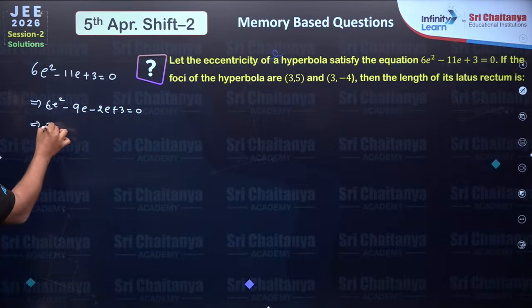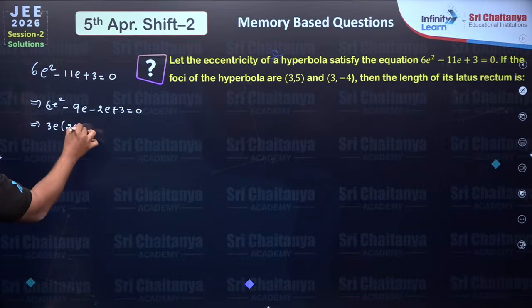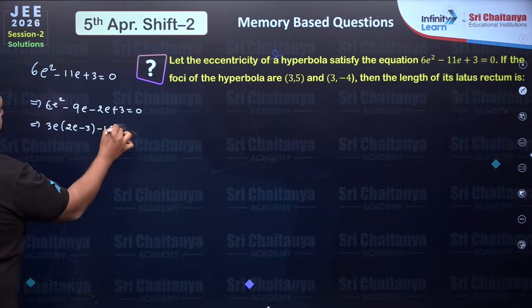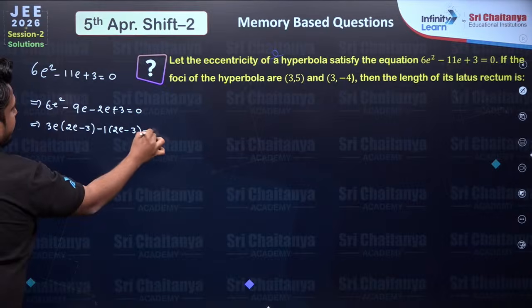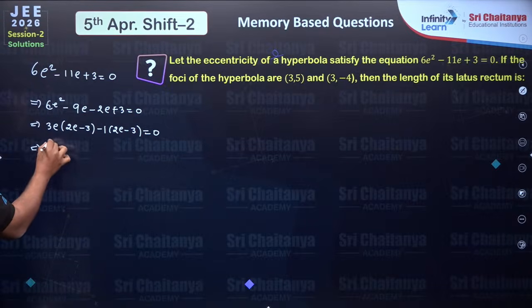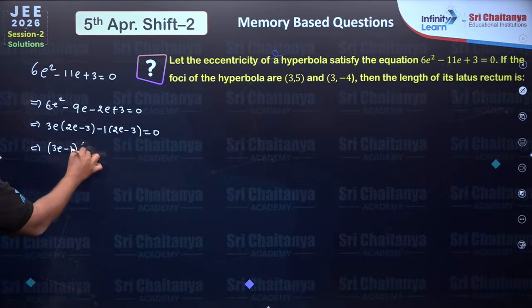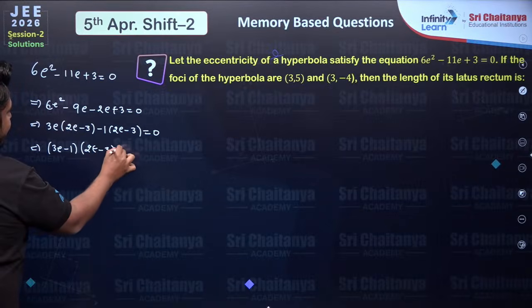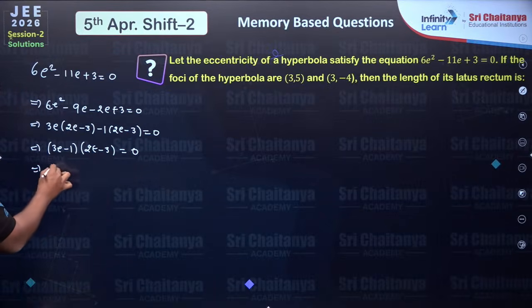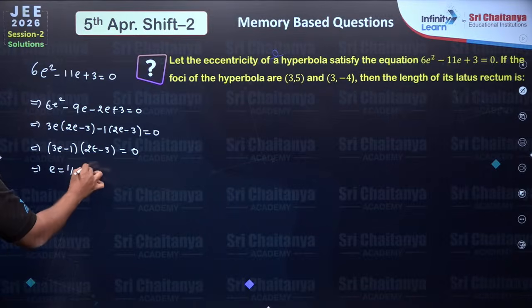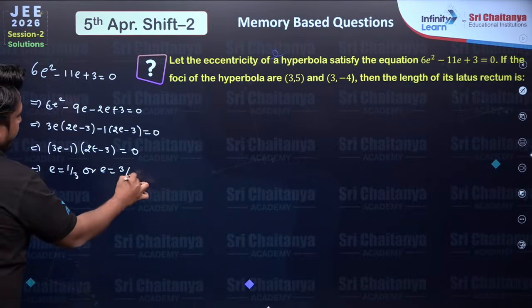By factorization we can simplify: 3e into 2e minus 3, minus 1 into 2e minus 3 equals 0. From this we can get, students, 3e minus 1 into 2e minus 3 equal to 0. e will be equal to 1 by 3 or e will be equal to 3 by 2.